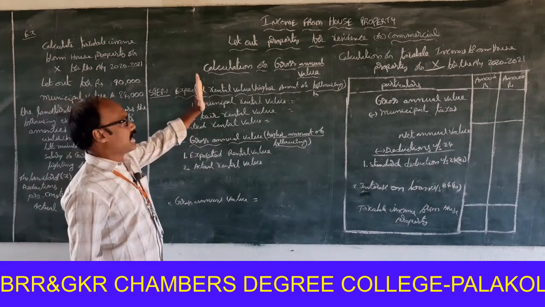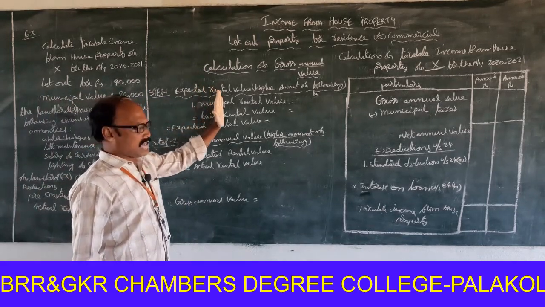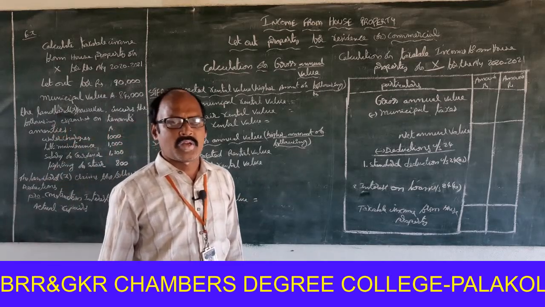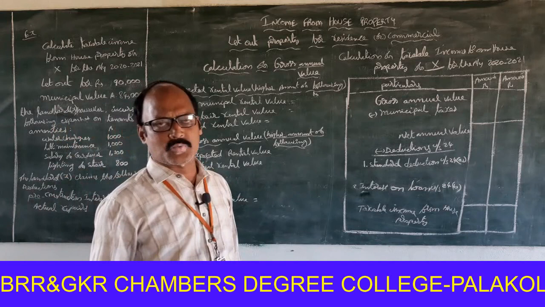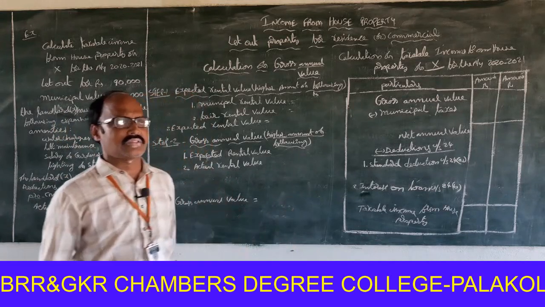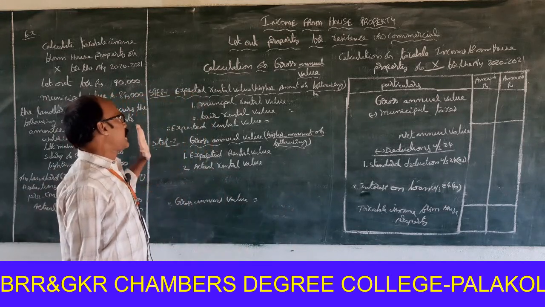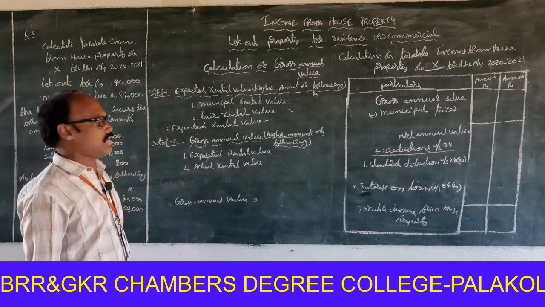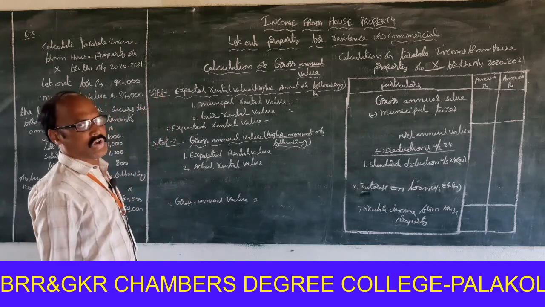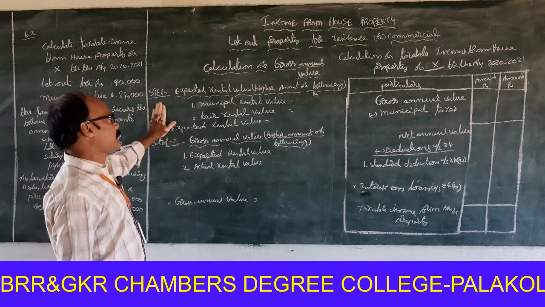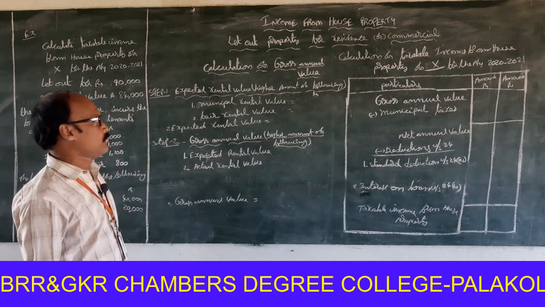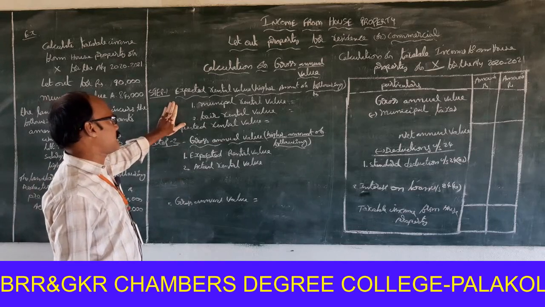For calculation of taxable income from house property, two procedures are required. Procedure 1, calculation of gross annual value. For calculation of gross annual value, 2 steps are required. Step 1, expected rental value. Step 2, gross annual value. Step 1, expected rental value.